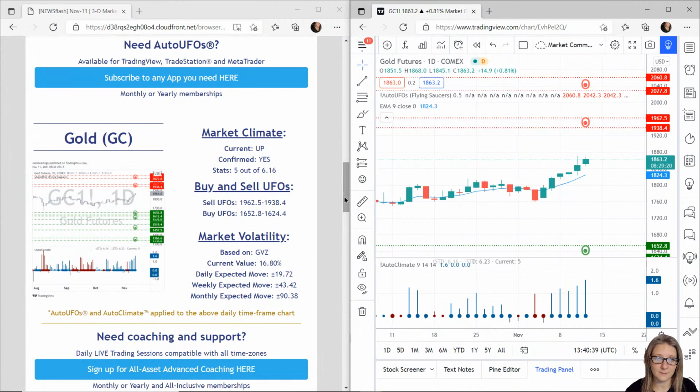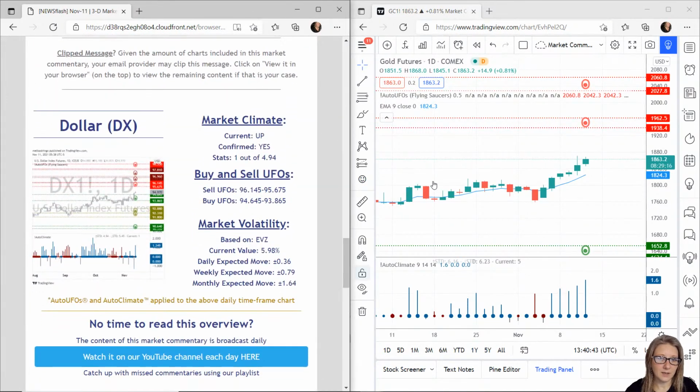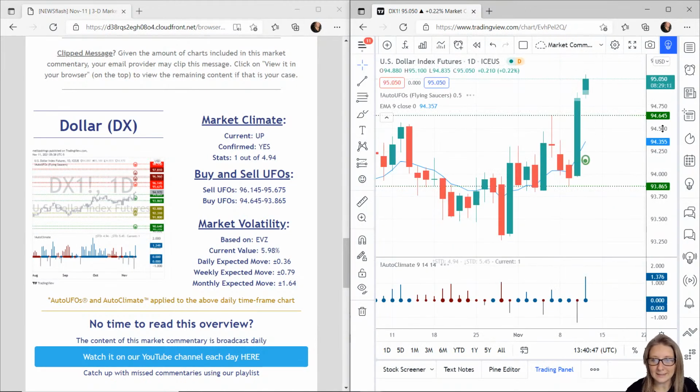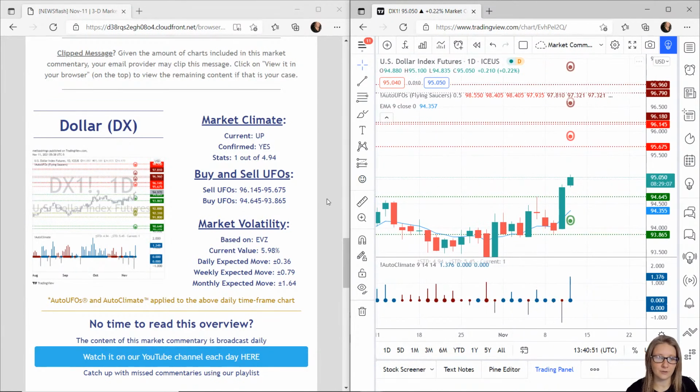So that's gold. Now, the next market is the US dollar. Now, the US dollar is responsible for about 80% of transactions worldwide daily. So be aware of it. Whether you trade it or not, it's likely to impact the markets you do trade.